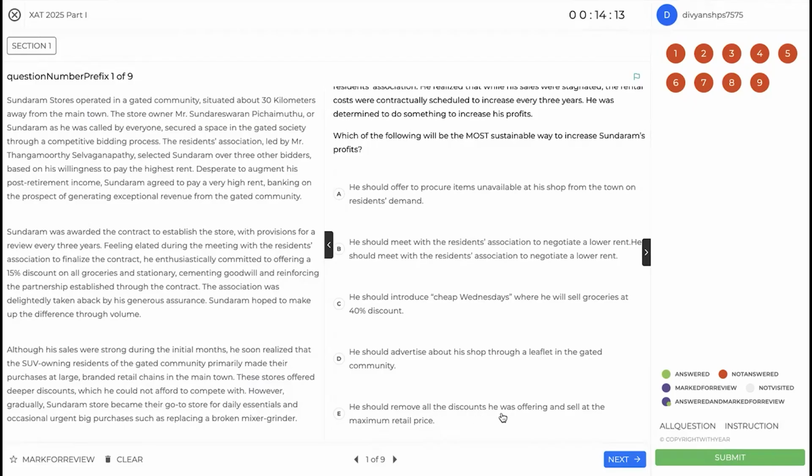He should remove all the discounts he was offering and sell at the maximum retail price. It makes sense because the items are daily essentials, which is something people already have established his store as the go-to. So this would be my answer for this question.